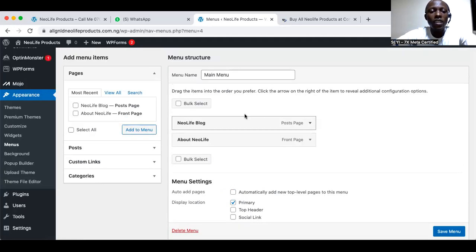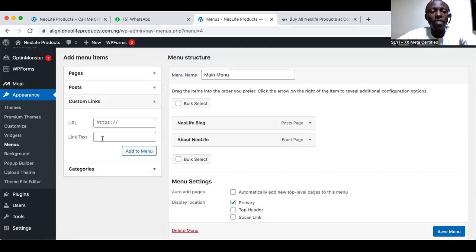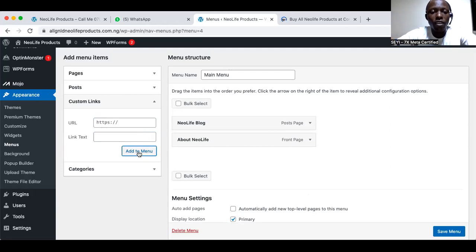So now, for those external links, I will just click custom link. I will need NeoLife registration. Everything must have NeoLife because the company is a household name anywhere around the world. So what's supposed to be here for now? This is going to be the registration link and it's going to be a drop down, so what's here is going to be a hash because it's going to have babies.